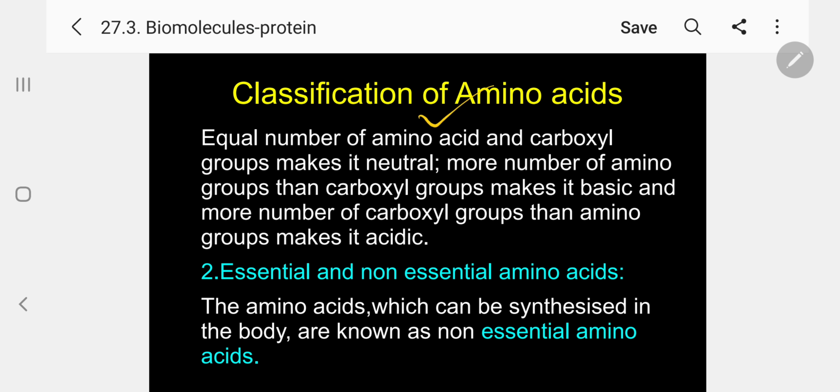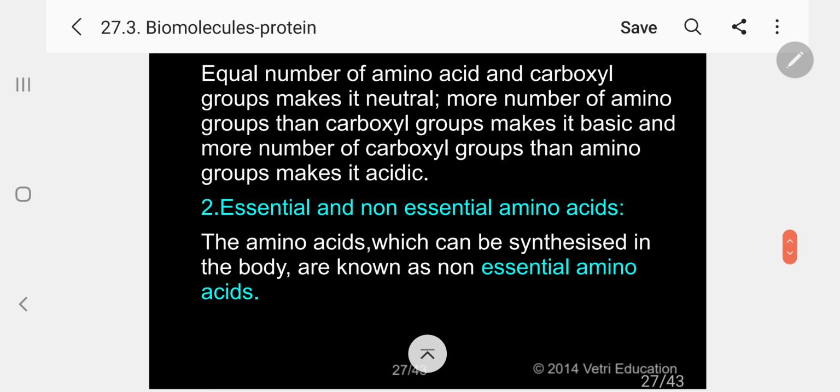Equal number of amino and carboxyl groups makes it neutral. Suppose your molecule is neutral, it is containing an equal number of amino groups and carboxyl groups. Kindly follow. More number of amino groups than carboxyl groups makes it basic. If amino group is more than carboxyl group, it is basic. And more number of carboxyl groups than amino groups makes it acidic. Please follow. So acidity, basicity and neutrality depend upon the number of NH2 groups and COOH groups.